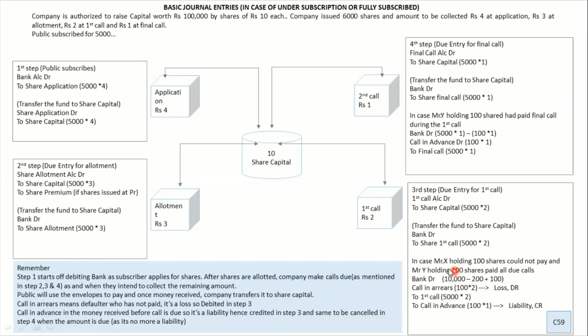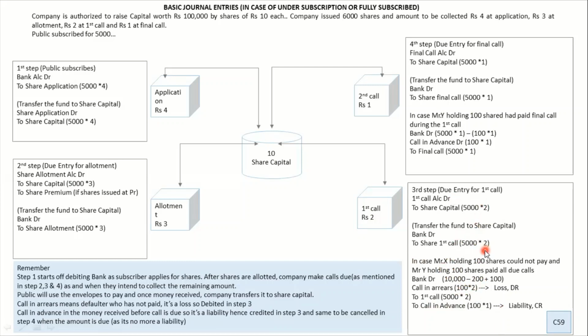Now let's say that there is one person who is paying in advance. There can be a case where people pay you in advance. Now Mr. Y is paying 100 rupees in advance. So what happens? You got 100 rupees. Anything in accounts that you receive in advance is a liability. The term is called call in advance, and a liability has to be credited, right? So this is how you are going to do it. You will write call in advance 100, and this amount you are adding to the bank account because the money will come into your bank. So this is how the third entry is.